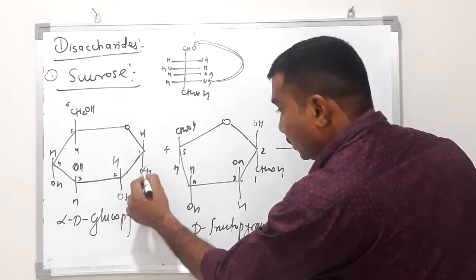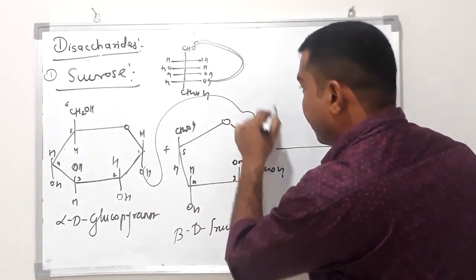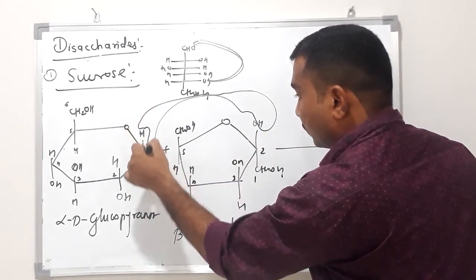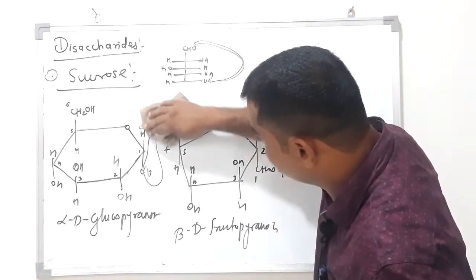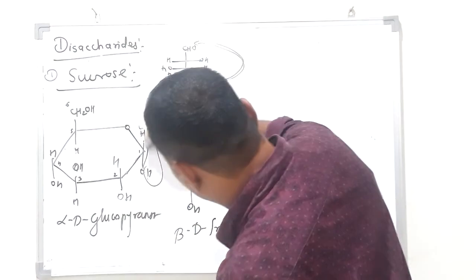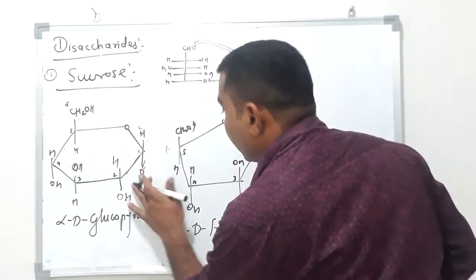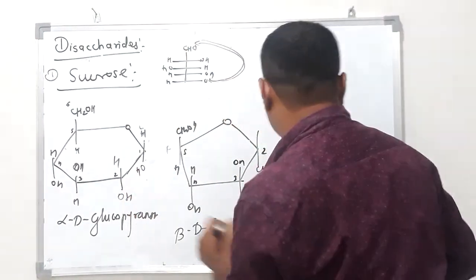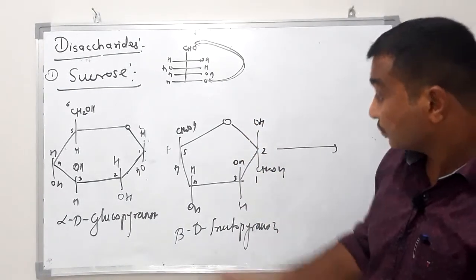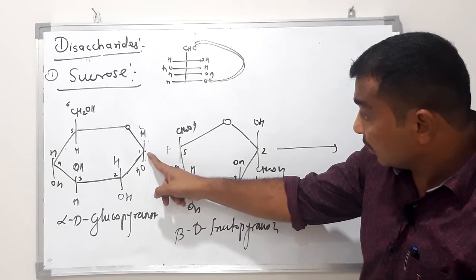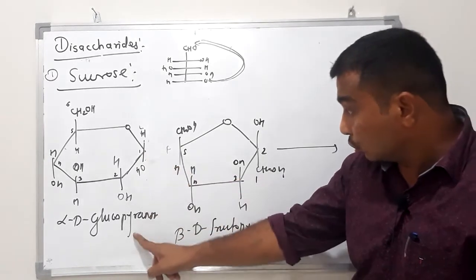So in this way a water molecule will be lost. Carbon number 1 is the anomeric carbon in glucose.